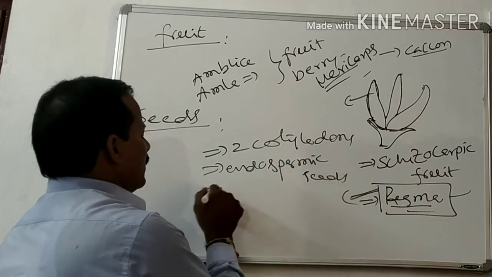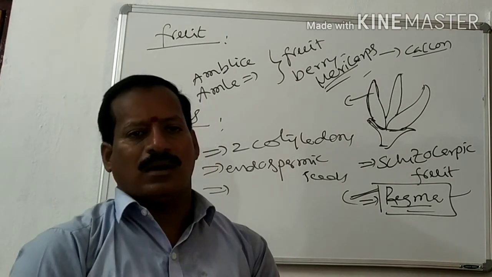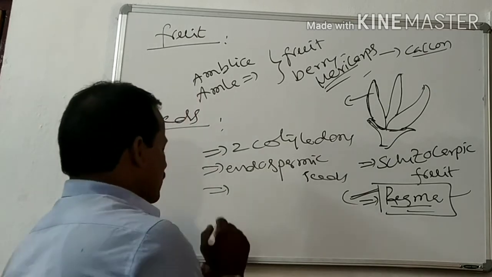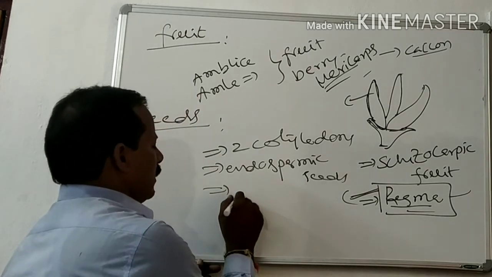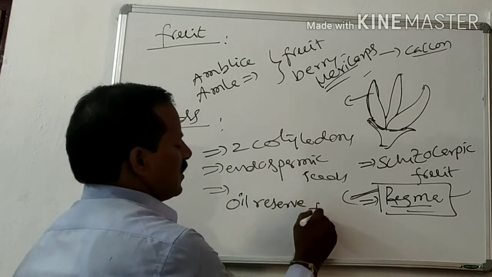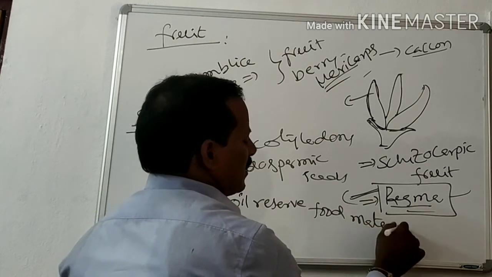And one more point is, in the case of Ricinus and some members of the family, the seeds possess oil as reserve food material.